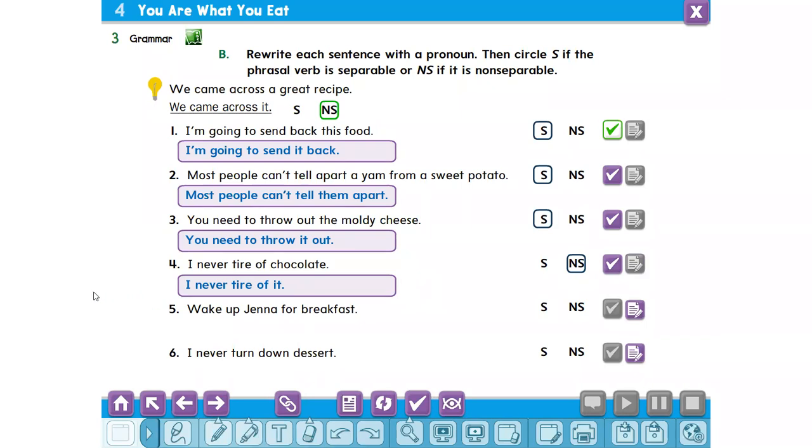Five. Wake up Jana for breakfast. Wake her up for breakfast. Separable. Great. It's separable. Wake her up. The last one, Yusuf. I never turn down the... Separable.